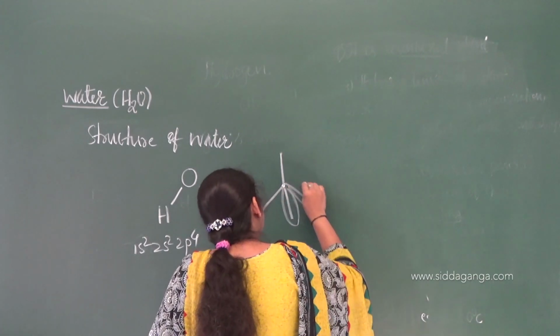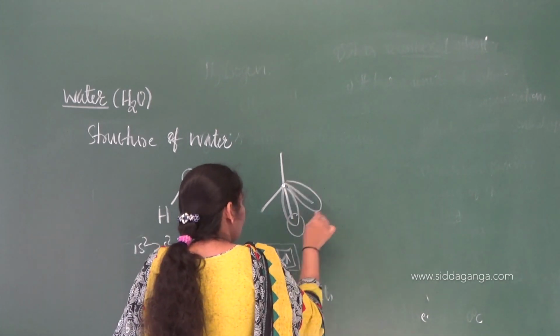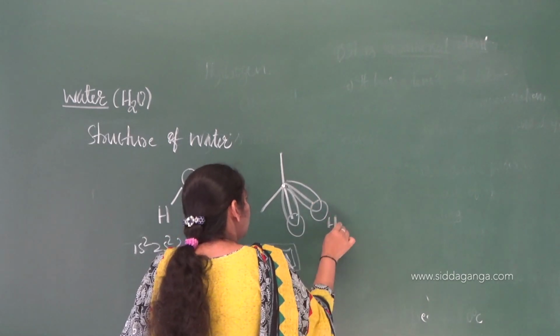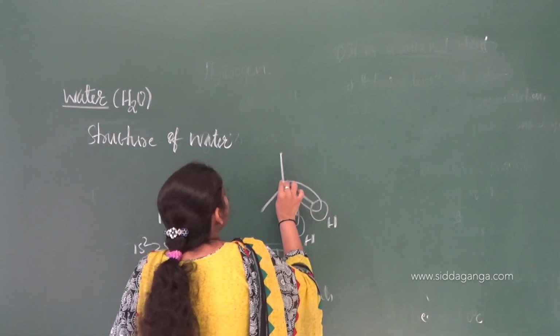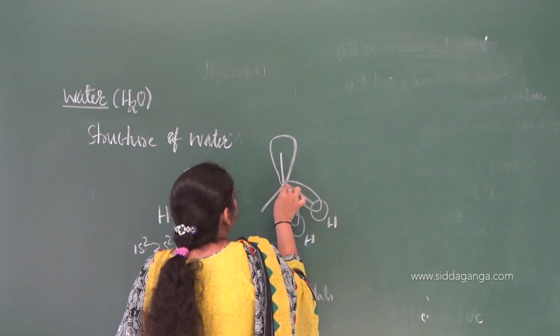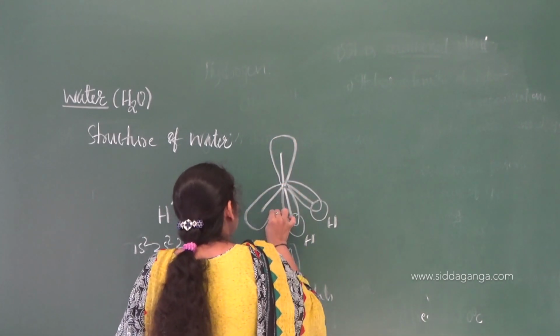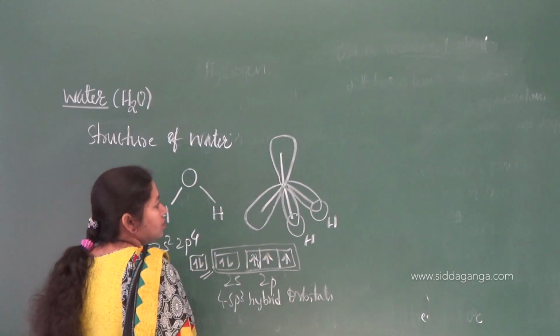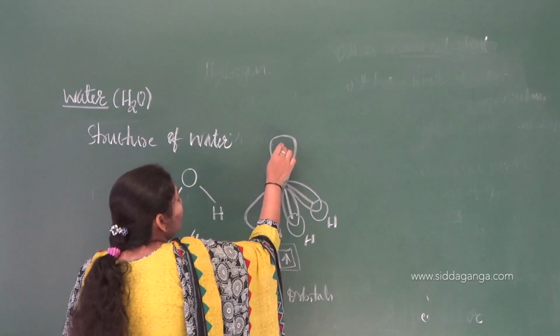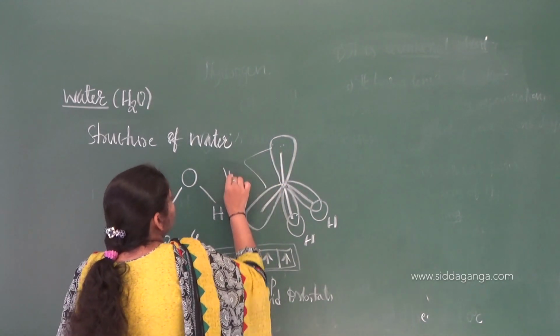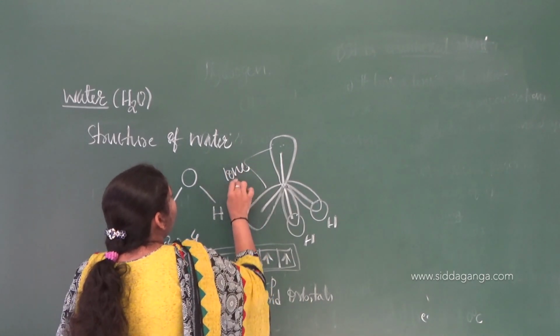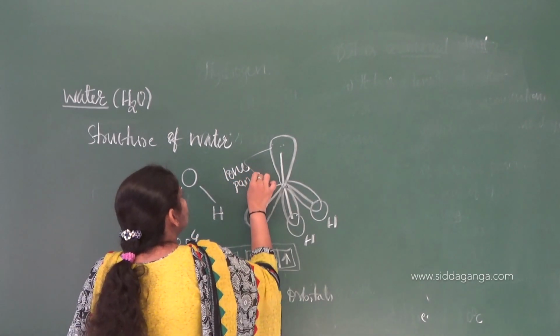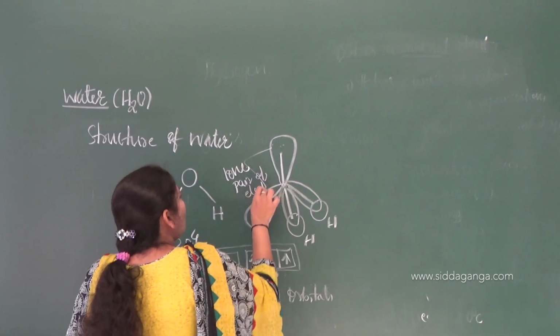These are the orbitals which will overlap with the hydrogen atom, and these two orbitals contain lone pairs of electrons. Right? So this is the orbital picture.